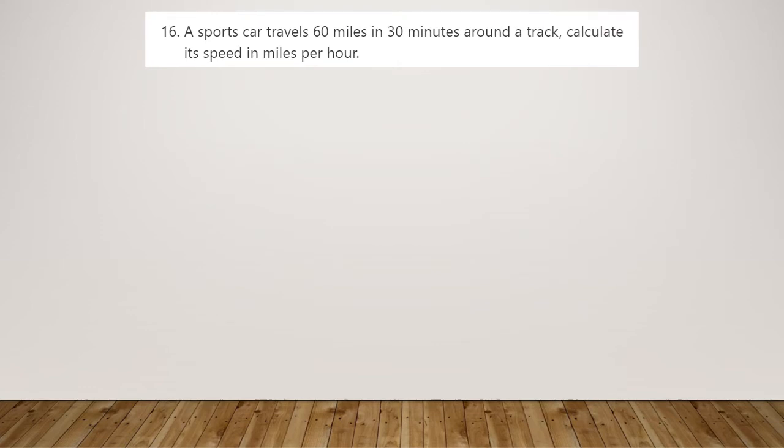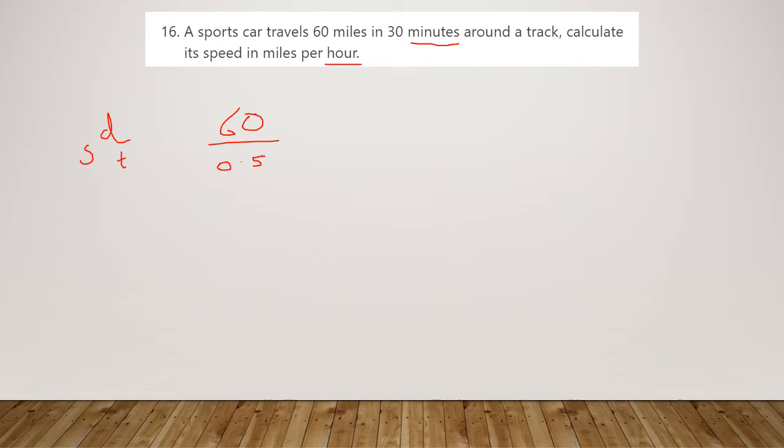Number 16, a sports car travels 30 miles in 30 minutes around the track. Calculate its speed in miles per hour. We should know that speed is distance divided by time. So the distance travelled is 60. The time taken is 30 minutes. But remember, our speed needs to be in hours, so it's actually 60 divided by 0.5 that we're after here,